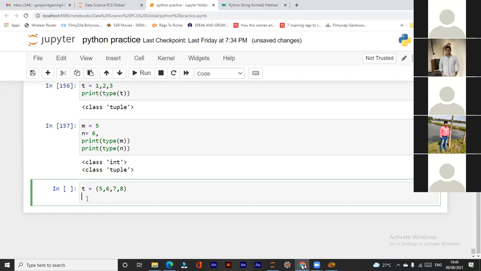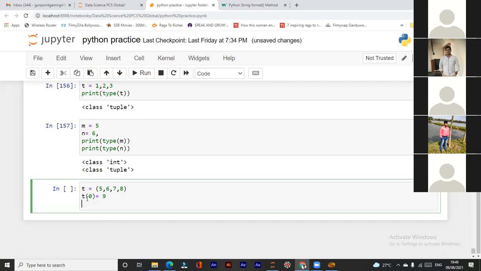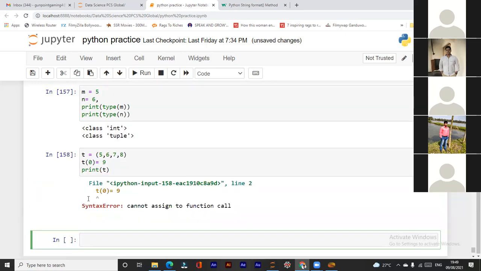Like T of index number 0, if I want to change it to 7 or suppose 9, then print T. Cannot assign to function call. We cannot assign a value, right?